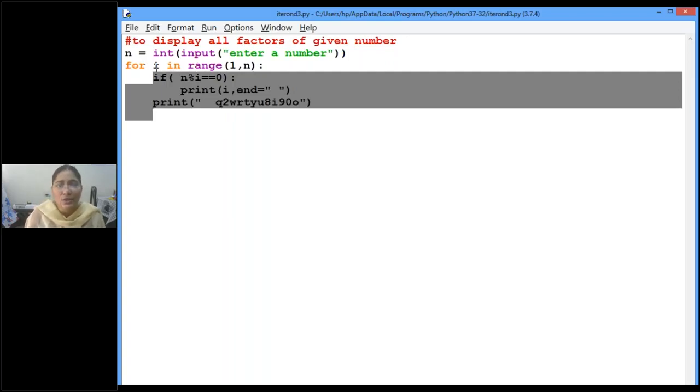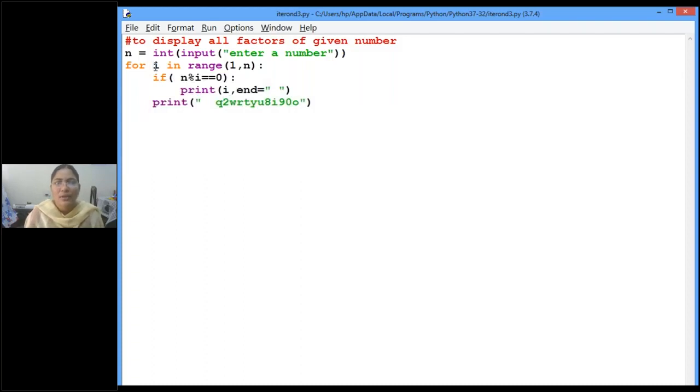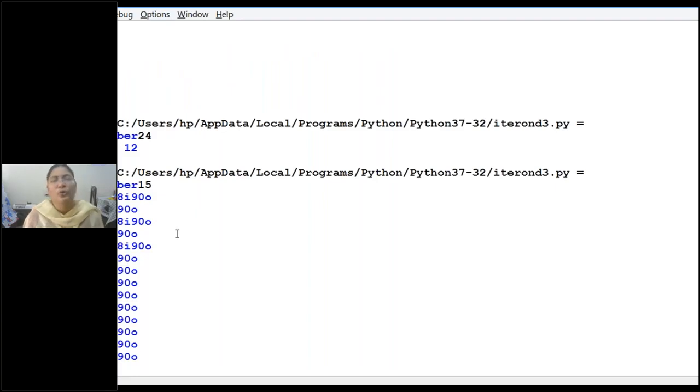What is that condition? As long as the i value is within the range of 1 and n. Is n included or not? n is not included. The range function takes the first value inclusive, but the last value is excluded. That is, the n value is excluded. Values from 1 to n minus 1 are included for i. First i value will be 1, next i value will be 2, next 3. Here we have given the number 15, so it will go up to 14.